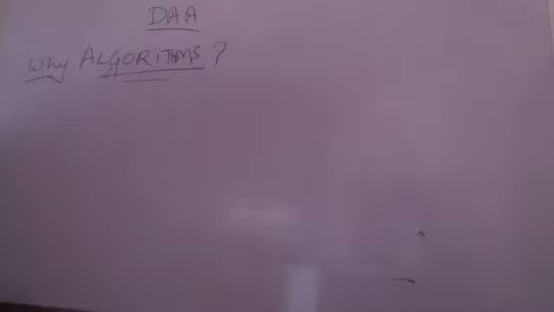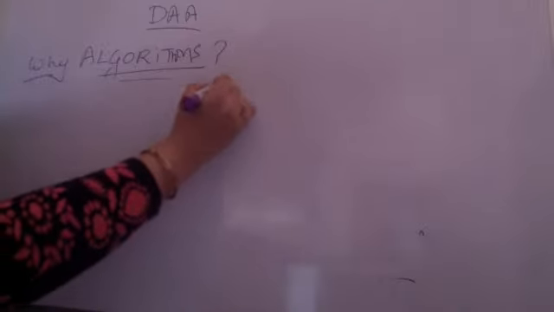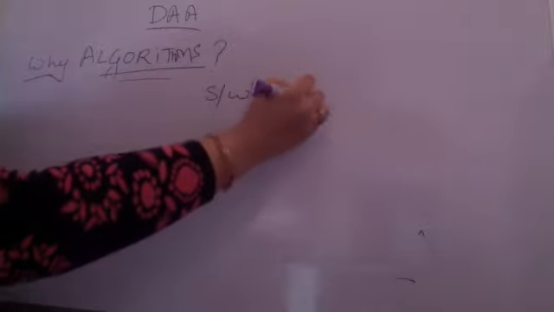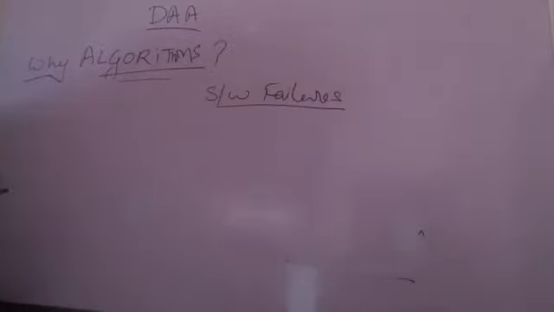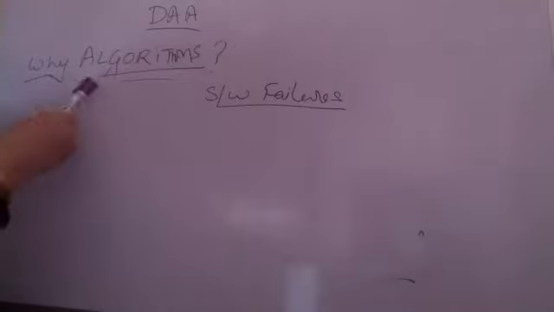We have to analyze and understand what has happened in the recent past, why the subject has gained so much importance. I am going with very famous software failures that have occurred in history, and people say that they have occurred majorly due to lack of software testing. But other than that, if the algorithm is written properly when you are writing it, chances of a software failure are very less. So I'll give you very few examples to make you understand the importance of why we are going through the subject. From a placement point of view, this is a very important subject.